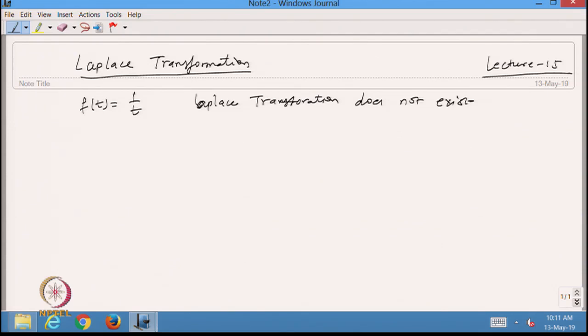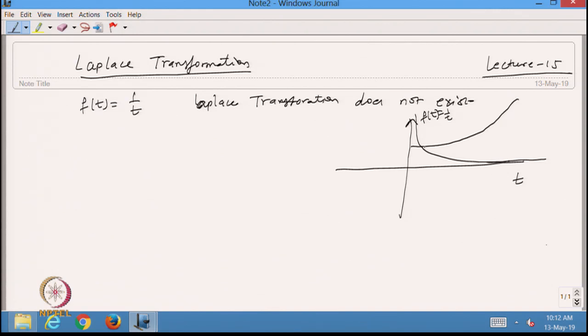Now, from the existence theorem, my function 1 by t is of this type, never touching the t axis. And if I take any exponential function for any value of alpha, it is always of this type.